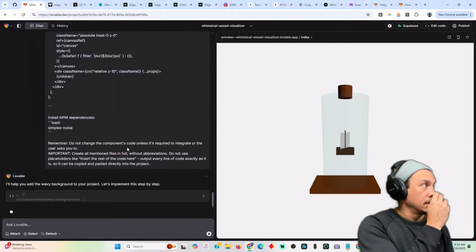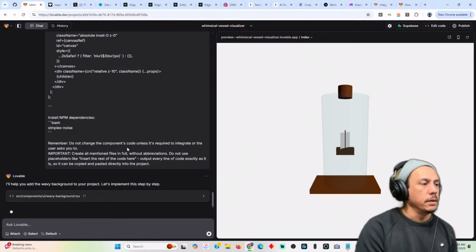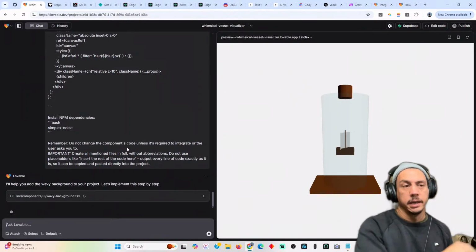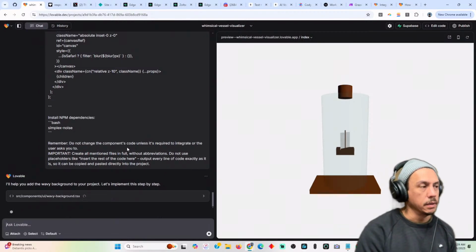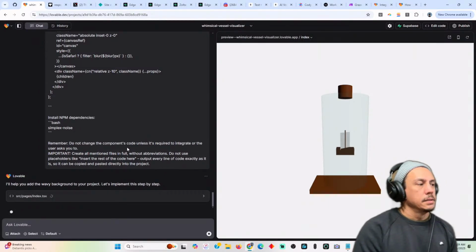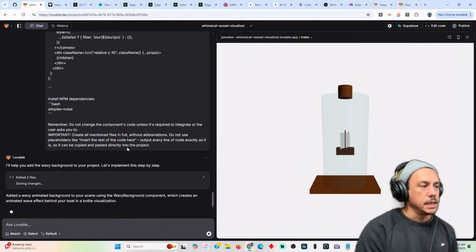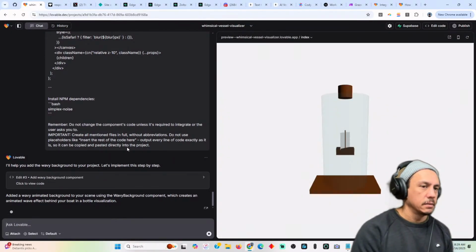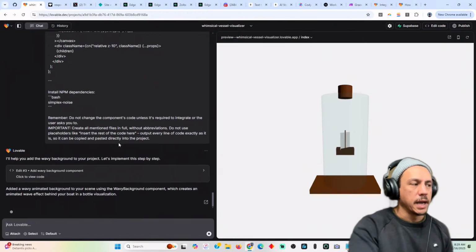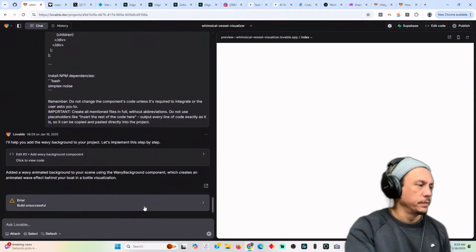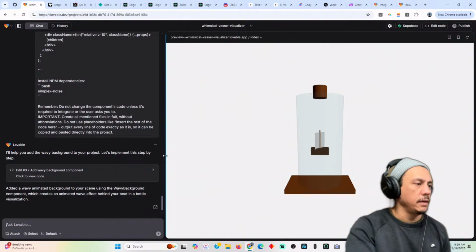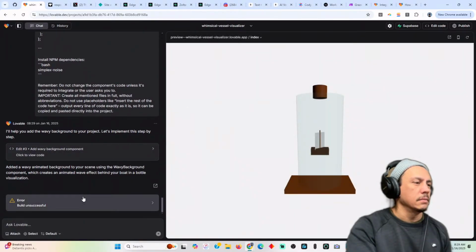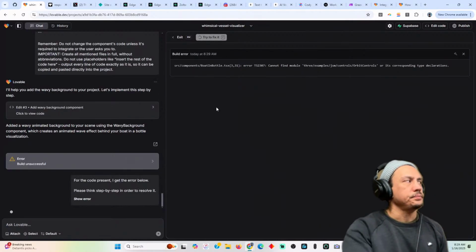Let's see how Lovable interprets the 21st Dev data. We're going to see if we can make the waves show up behind our little sailboat in a bottle. It says, I'll help you add the waves to your project, let me implement this step by step. Added a wavy animated background to the scene, which creates an animated wave effect behind your boat in a bottle visualization. Right, so another error. I don't see any waves yet. Maybe the error is specific to the waves. Don't know. Let's try to fix it.